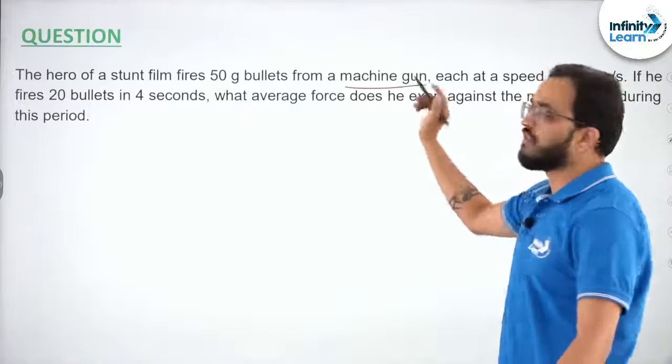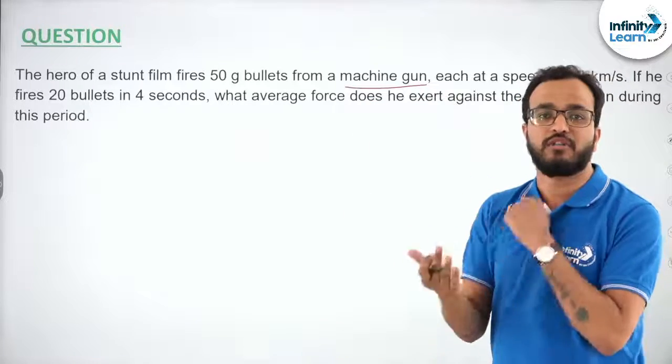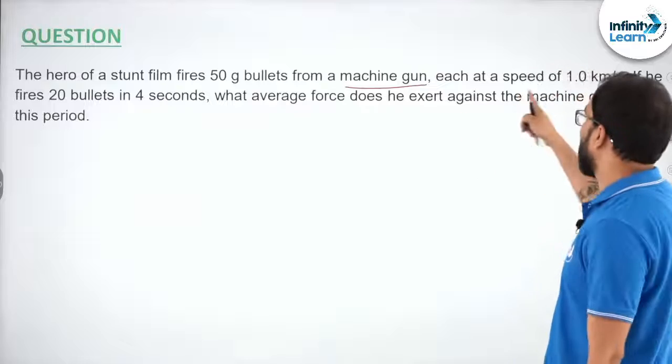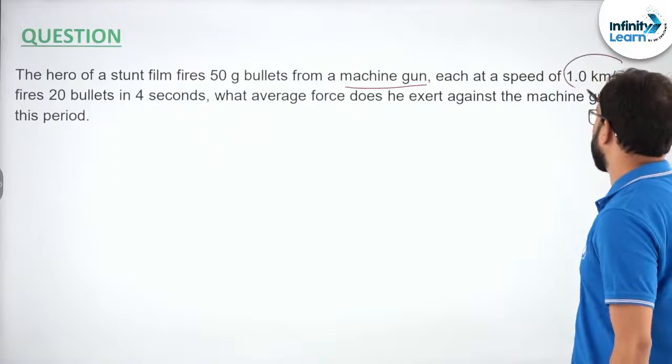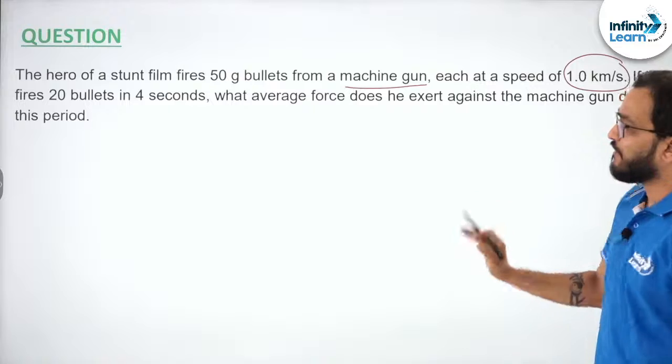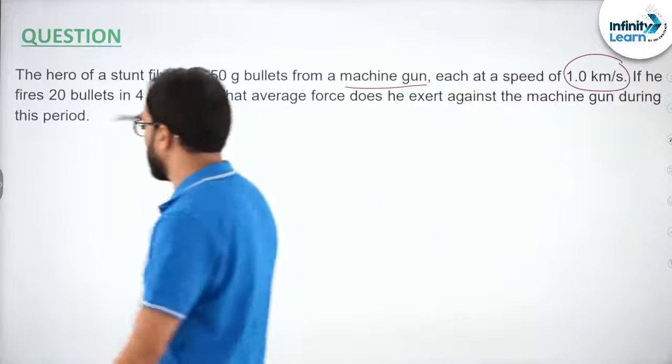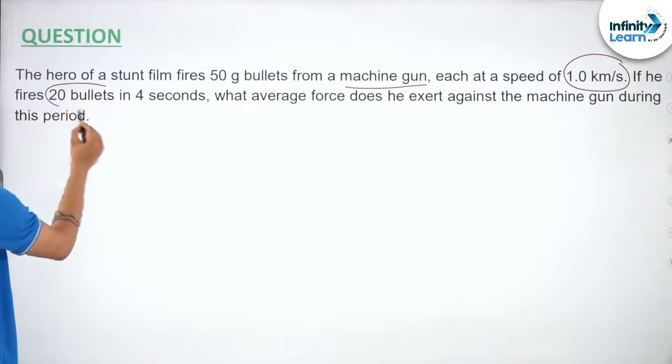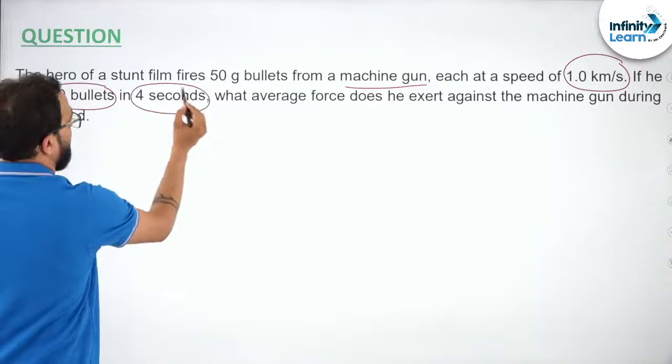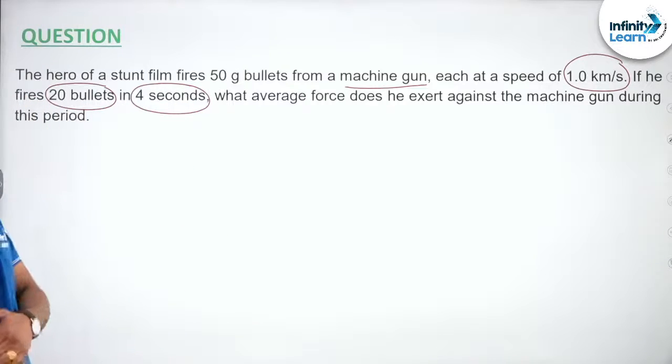From a machine gun. Okay, machine gun means a gun which fires bullets constantly in one round, right? Each at a speed of 1 kilometer per second. Okay, the speed of one single bullet is given. If he fires 20 bullets in 4 seconds, right? So how many bullets is he firing? 20. In how much time? In 4 seconds. What average force does he exert on the machine gun?